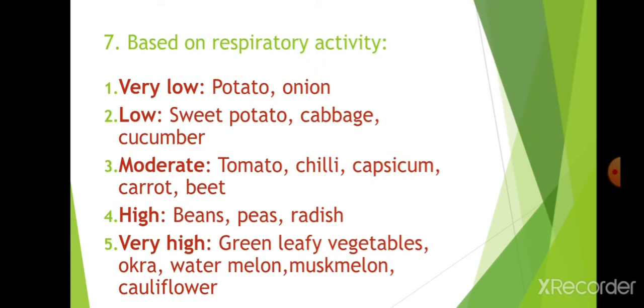Firstly, classification based on respiratory activity. See how this is helpful. If the respiratory activity of a vegetable is high, then the shelf life will be low. That means an inverse relation is present between respiration and shelf life. Very low respiratory activity is present in potato and onion, which can be stored for more time.